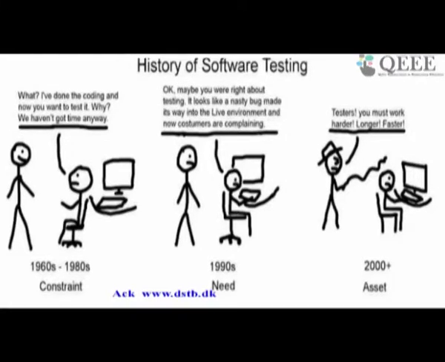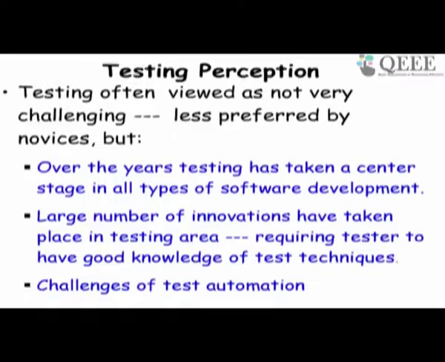And then from 2000 onwards, just see here, testers must work harder, longer and faster. There was a large team, or the code was more complex, and therefore testing is a very important technique for removing errors, and that has been realized. So that's the cartoonist view.